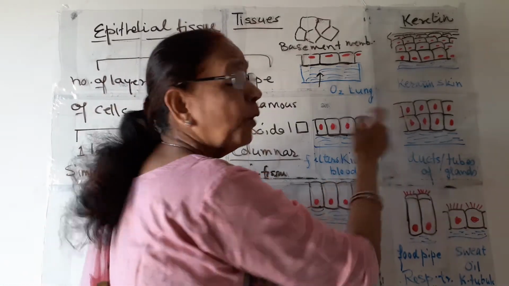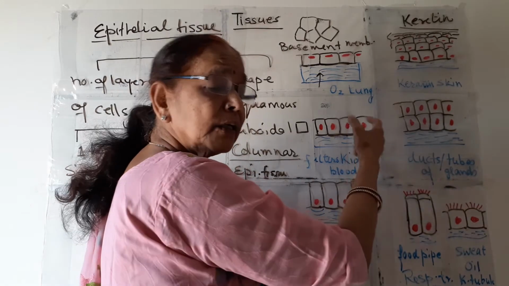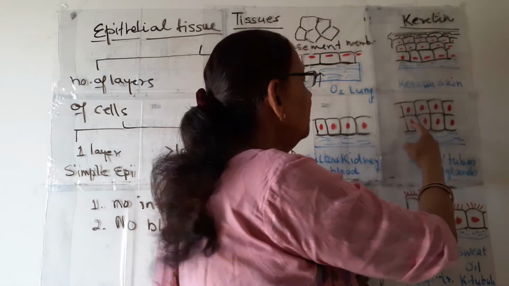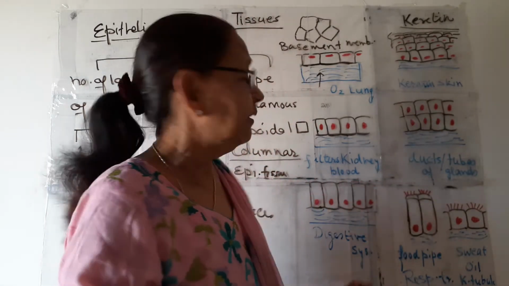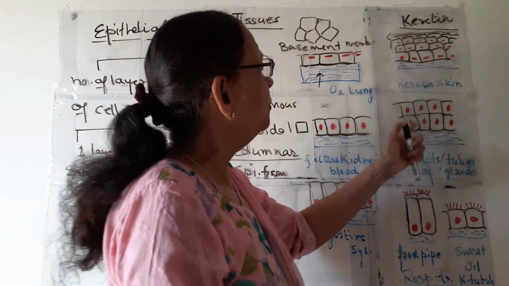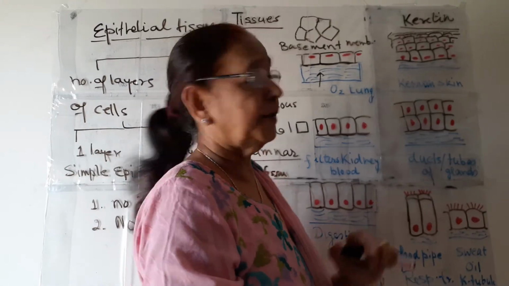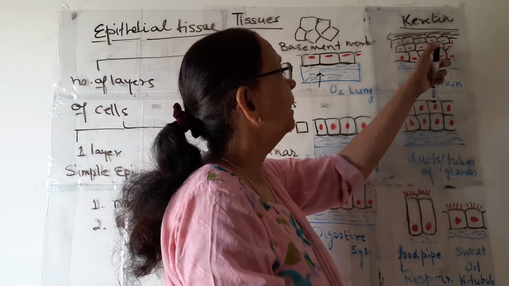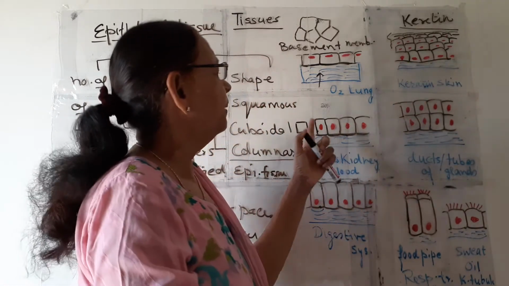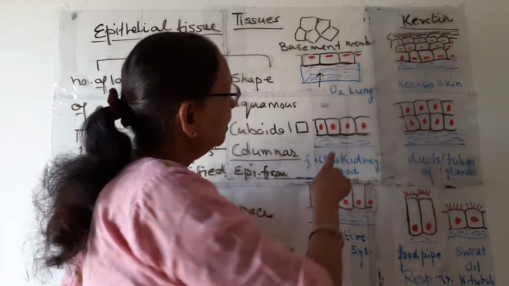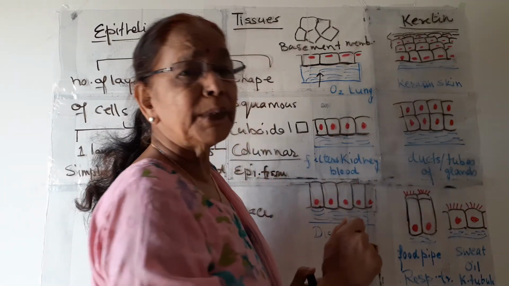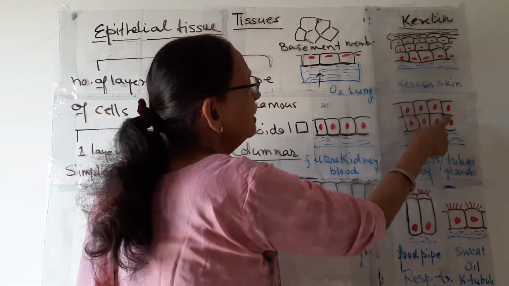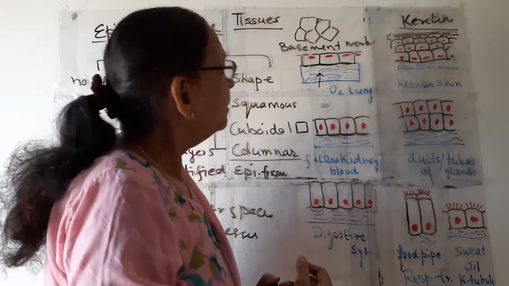These two are cuboidal. This is single layered, so it is simple. This is having two layers, so it is stratified. In cuboidal, not more than two layers are present. Only two are present in stratified, not many like this. And in simple, only one is present. Again, this basement membrane is present, and from this basement membrane, these cells get their nourishment.